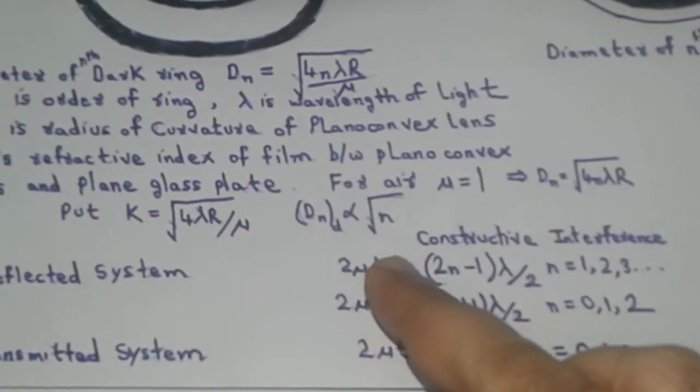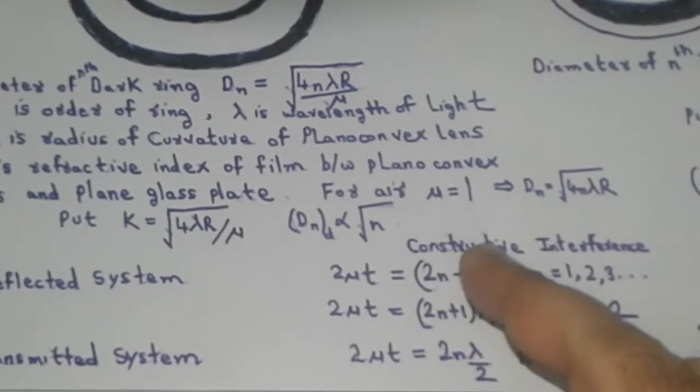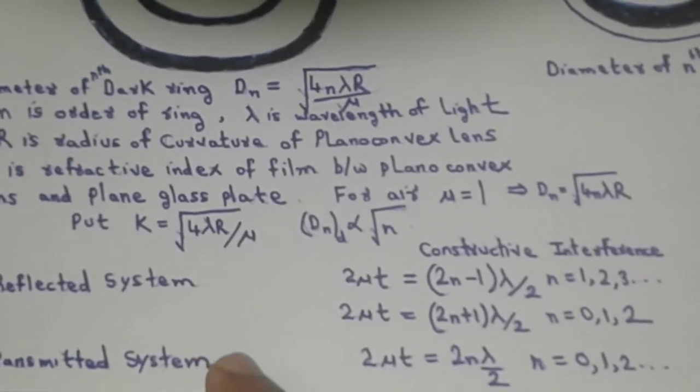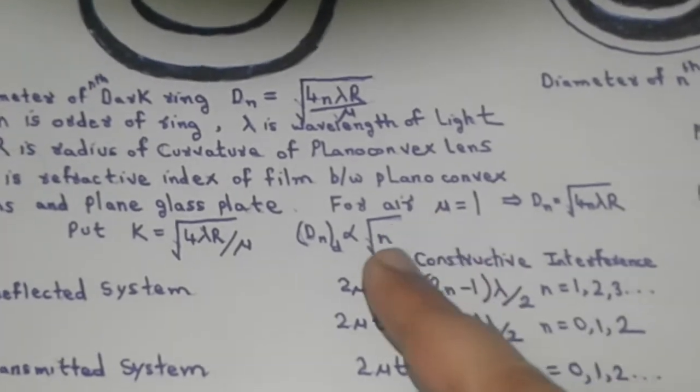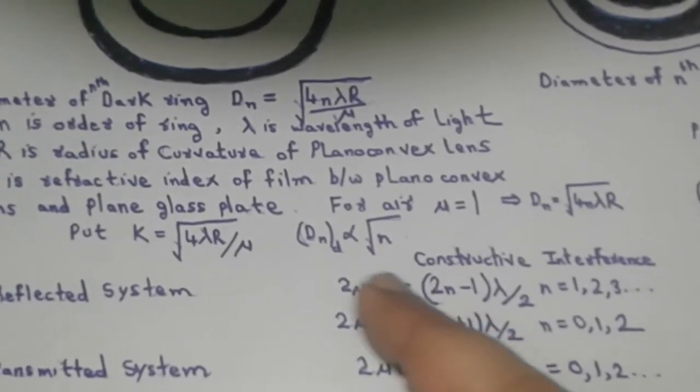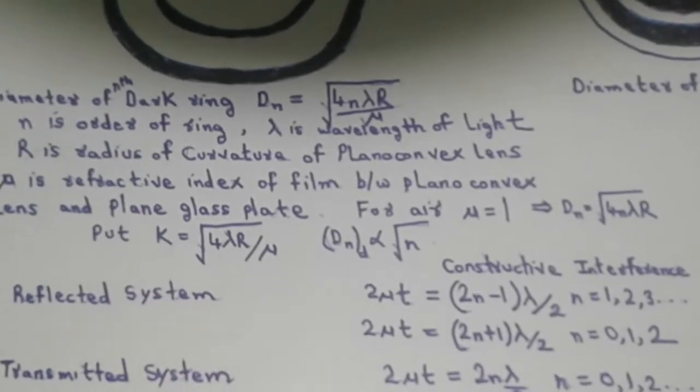Hence we conclude that if we obtain dark rings in reflected system, we will obtain bright rings in transmitted system. In other words, the Newton rings are complementary to each other in reflected and transmitted system.